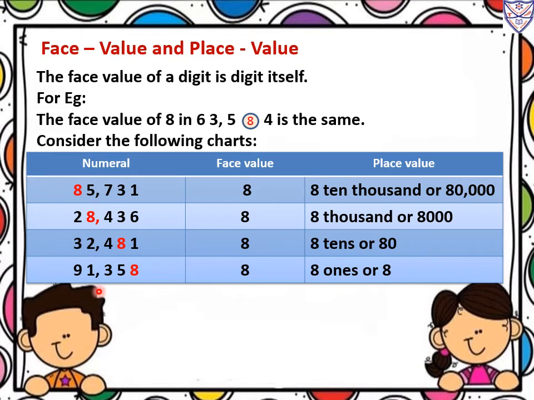Now next, 91,358. What is the face value of 8? The same number itself, so in face value we will write the same 8. Now in place value, 8 is in the place of ones, so we will write 8 ones or 8.